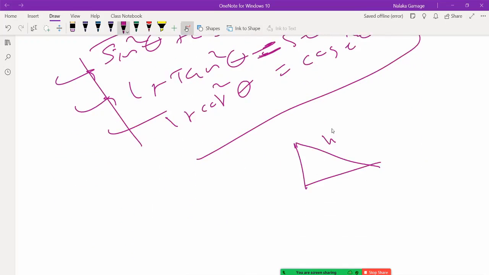Right, say h squared. So this is h, this is say my theta, this is my opposite, this is my adjacent, and I know that h squared equal o squared plus a squared.